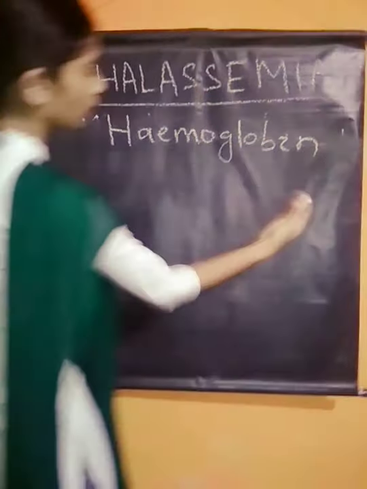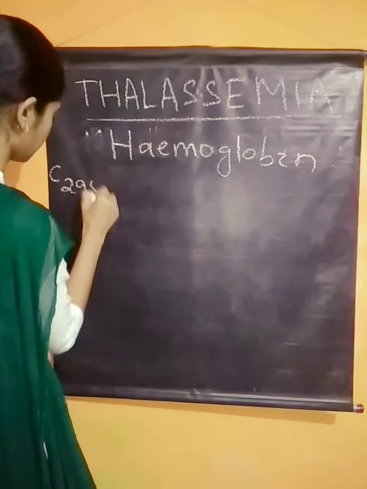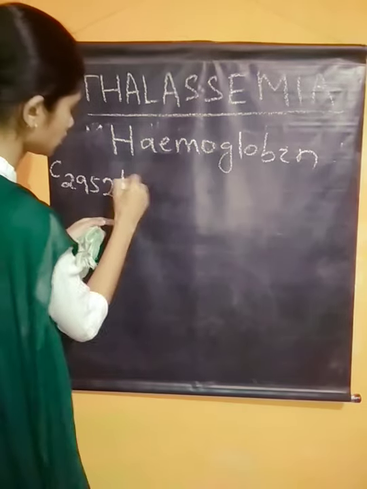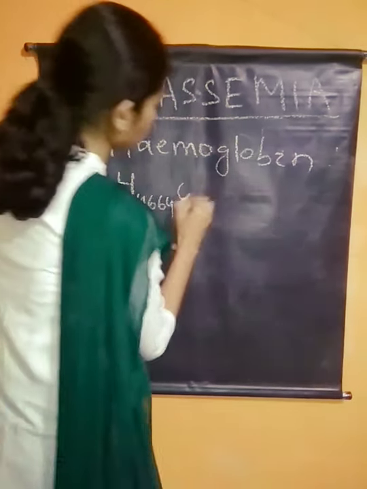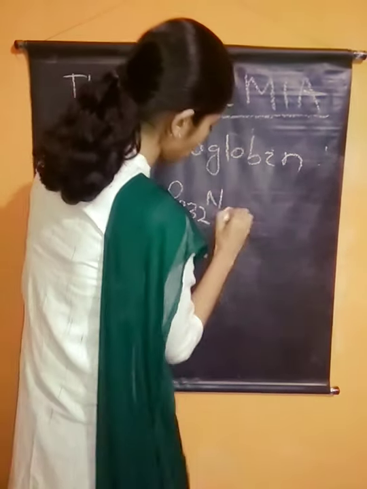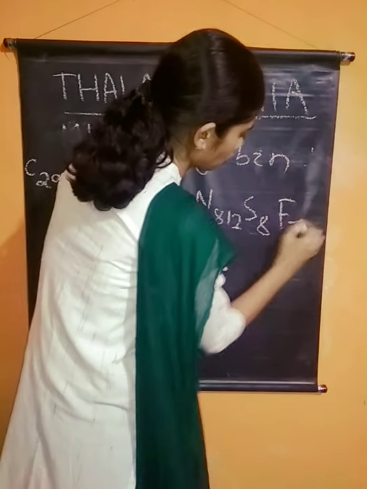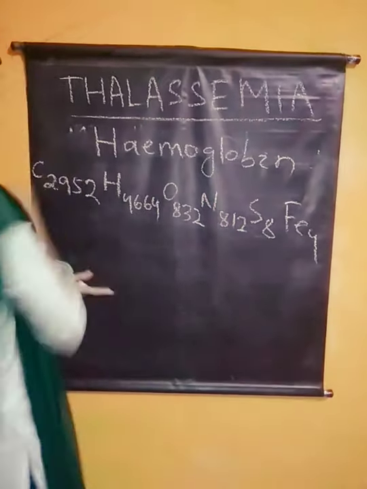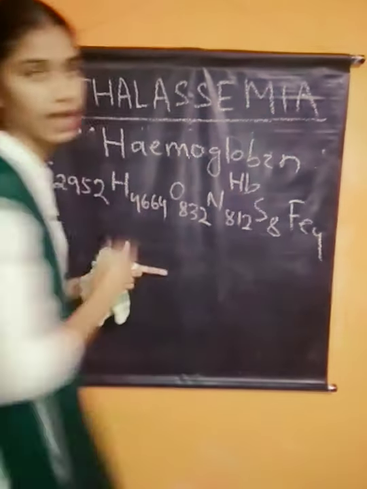The chemical formula of hemoglobin is C3032, H4664, O832, N812, S8. This is the chemical formula of hemoglobin, abbreviated as Hb.